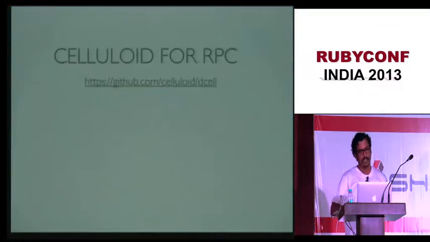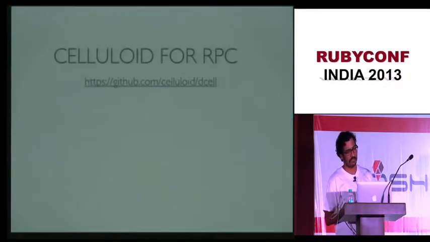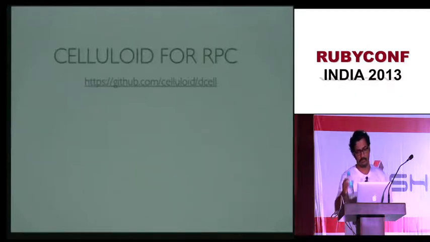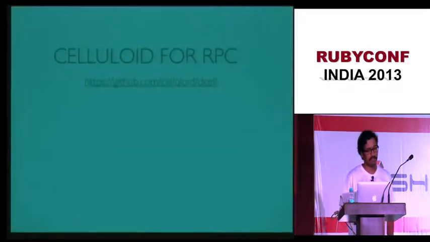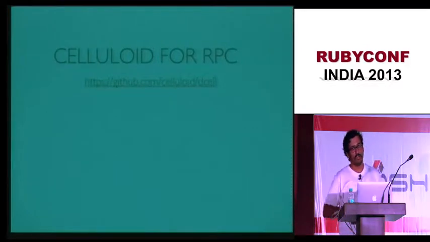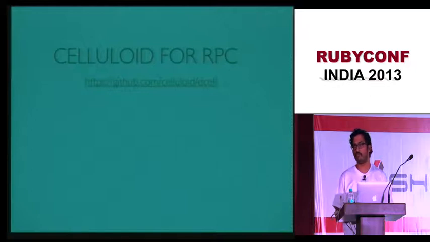Now the third example is something called Celluloid. How many people have used Celluloid?